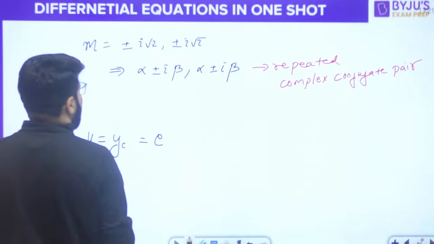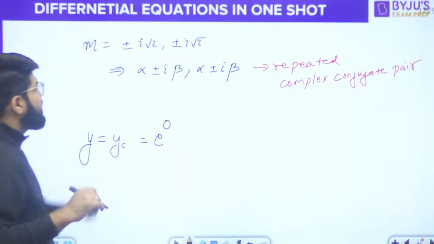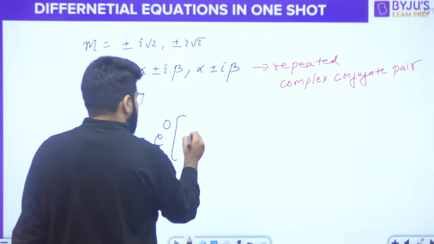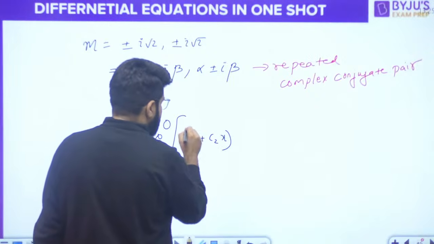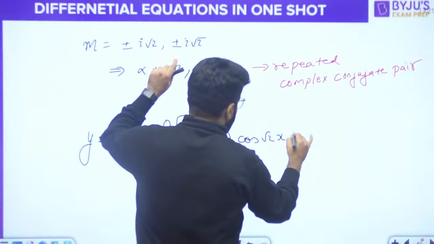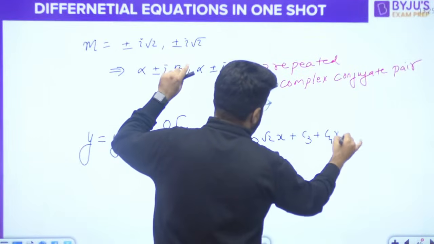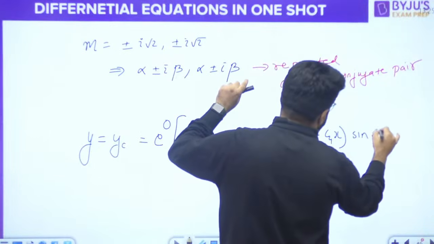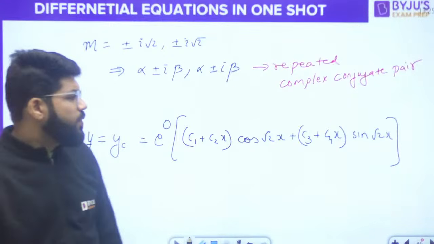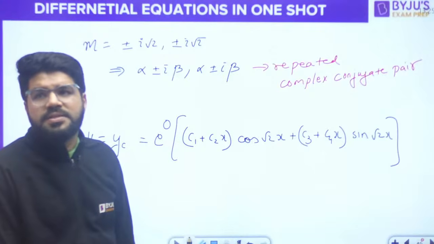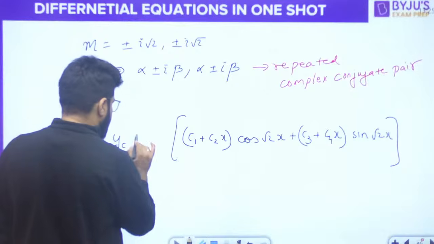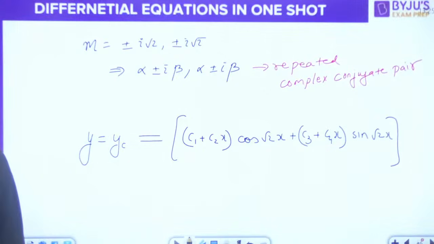e raised to the power alpha x. What is the value of alpha? 0. There is no real part. So e raised to the power alpha x, (C1 plus C2x) cos beta x. What is beta? Root 2. Plus (C3 plus C4x) sin root 2x. (C1 plus C2x) cos root 2x plus (C3 plus C4x) sin root 2x into e power 0, and e power 0 is 1, so I can remove it. Okay? I made e power 0 equal to 1.